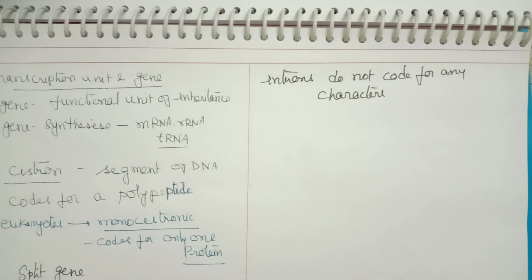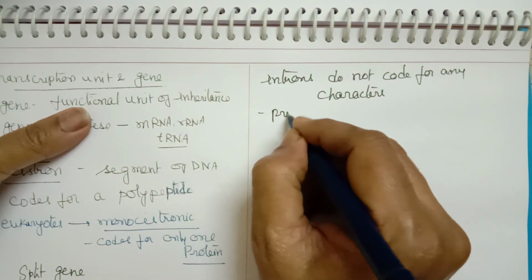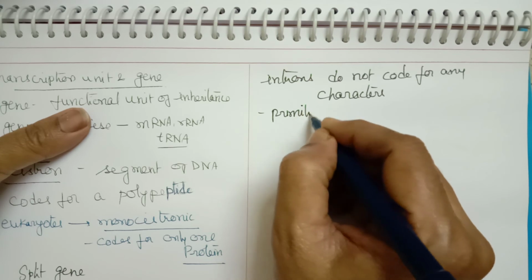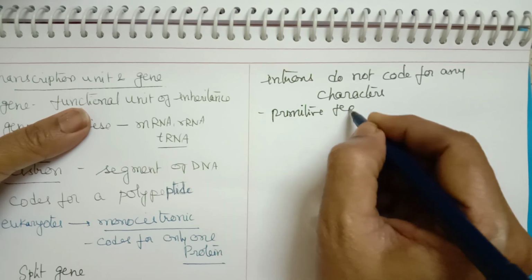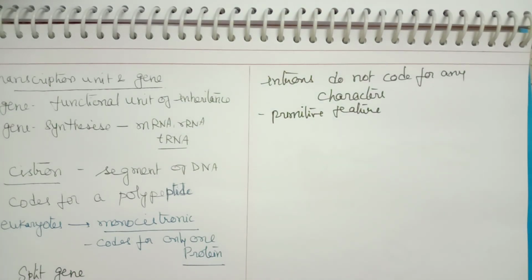So the presence of exons and introns is considered a split gene, and the presence of introns is also considered a primitive feature. So this is what a monocistronic gene is.